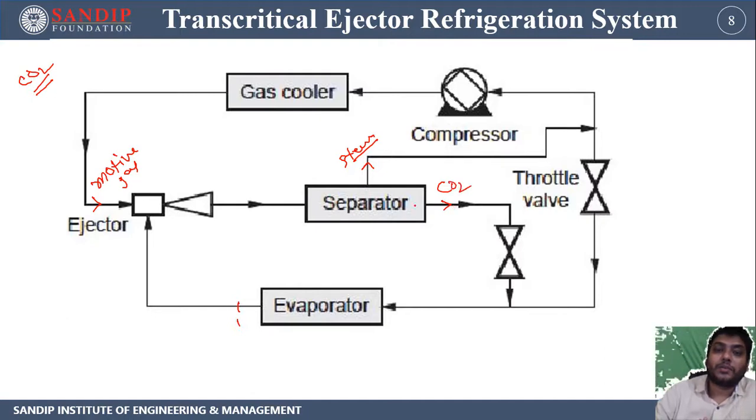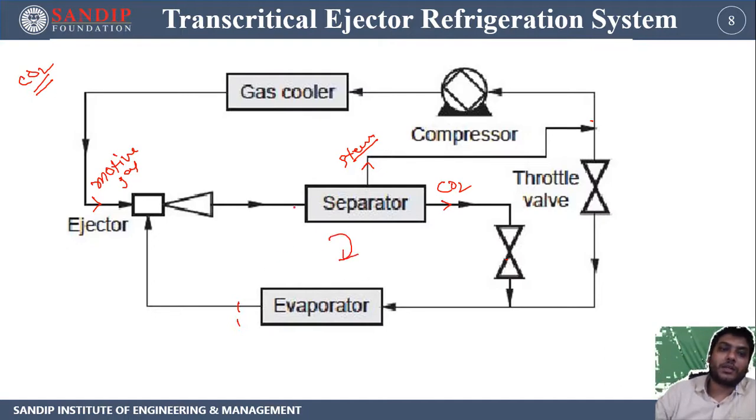Okay, now CO2 is separated to this area and steam is separated to this area. Now steam is going to be added at this point, and CO2 is added to this point. From this point we can say that from the throttle valve it is coming, its temperature will fall down and supplied to the evaporator. Now this is our cycle number 1.